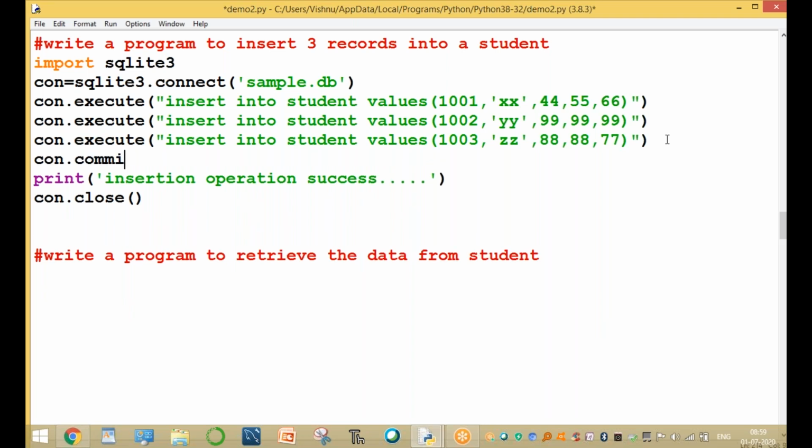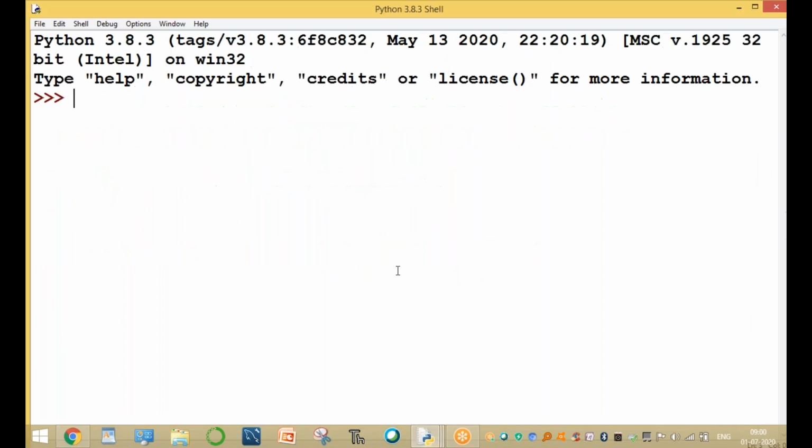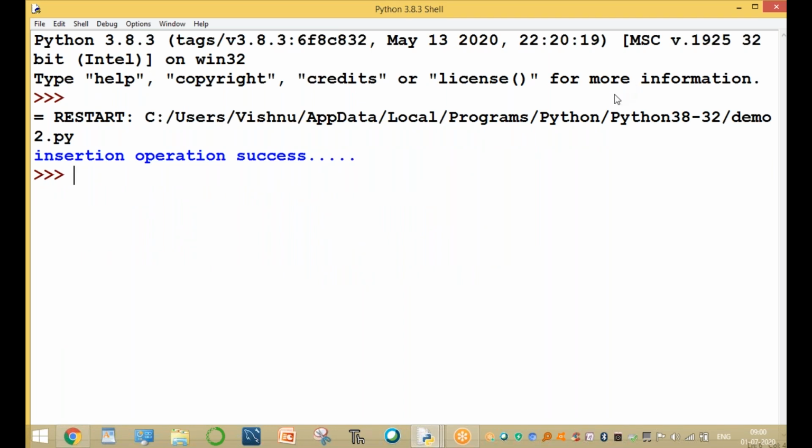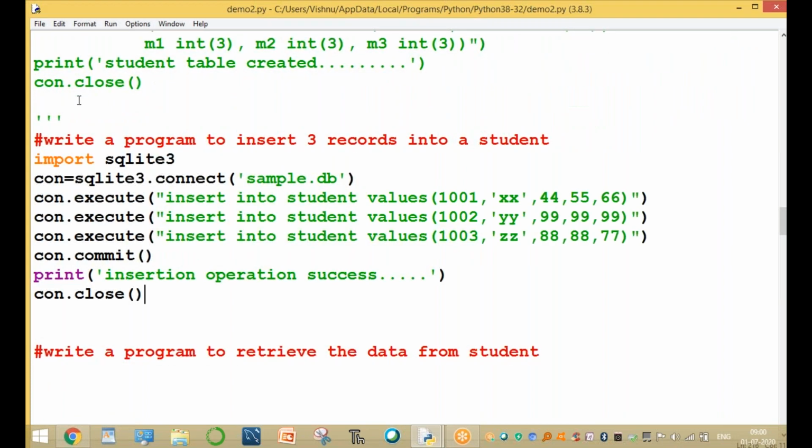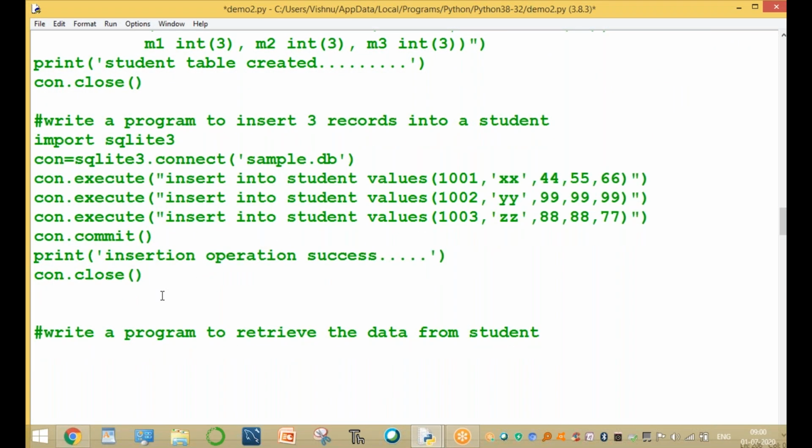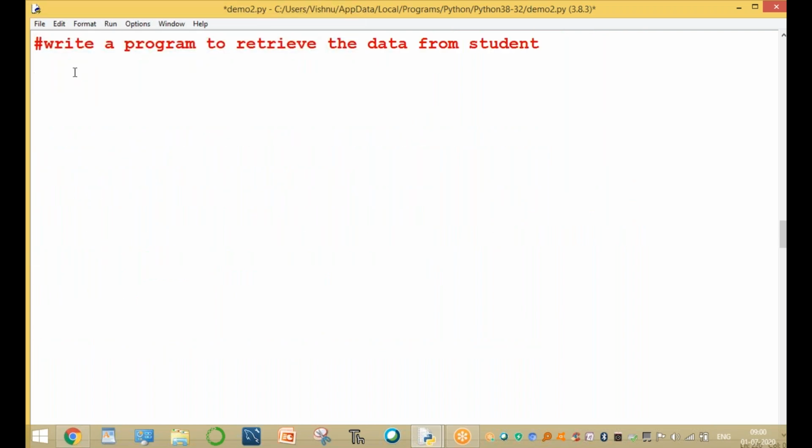connection.commit() is very important. After the insertion operation, after the updation operation, after the deletion operation, this command is compulsory. The commit command is for saving. Run this program once again. Two records are inserted and saved. Otherwise the records are not saved: only the insertion operation is executed and the data is not stored permanently.